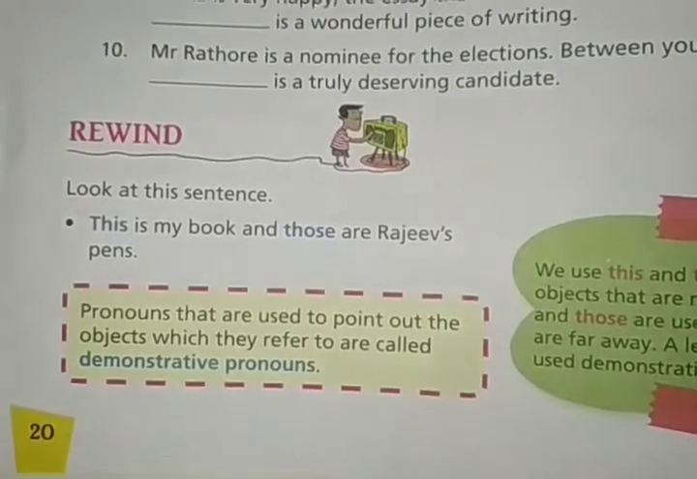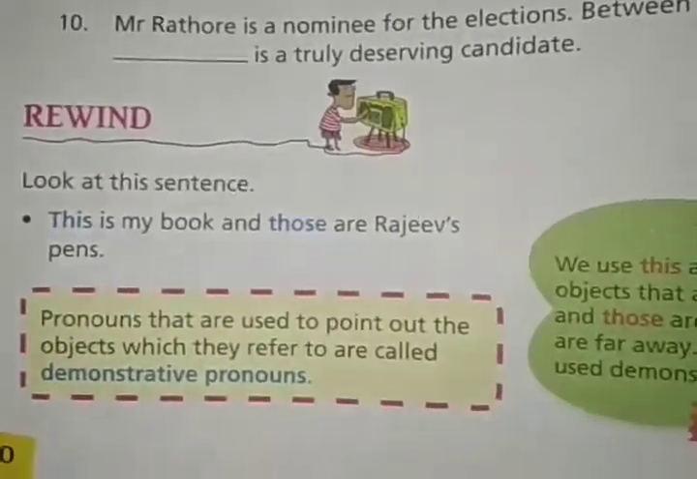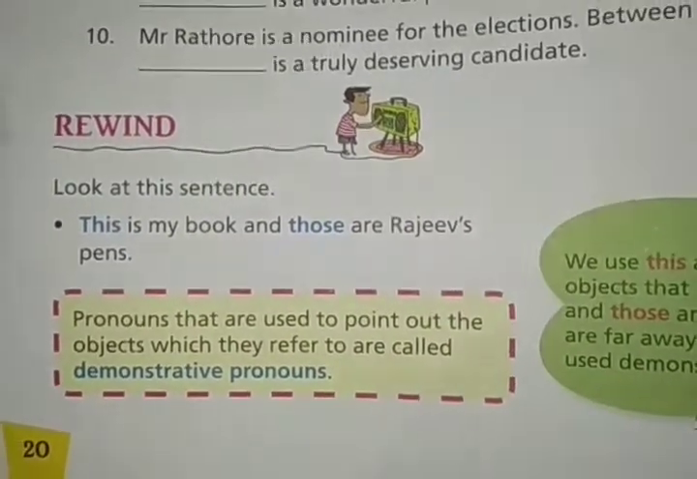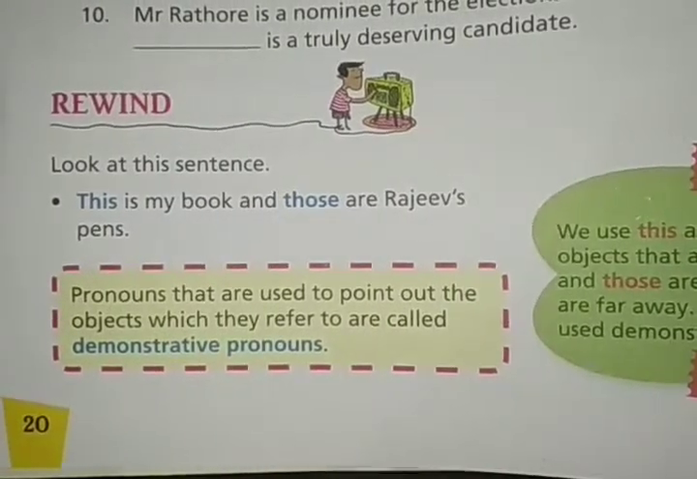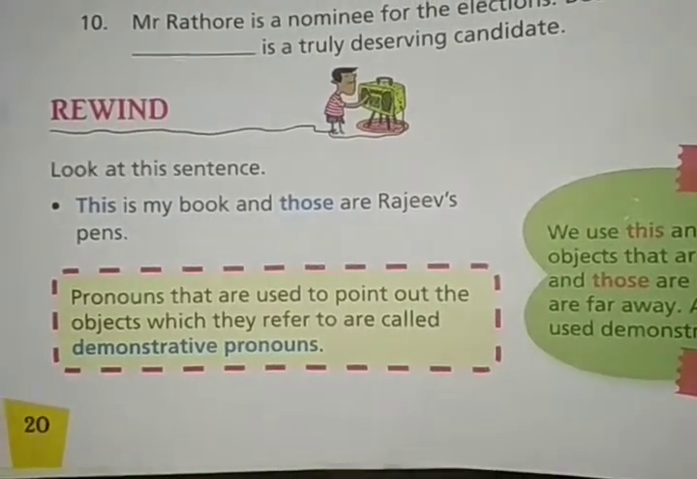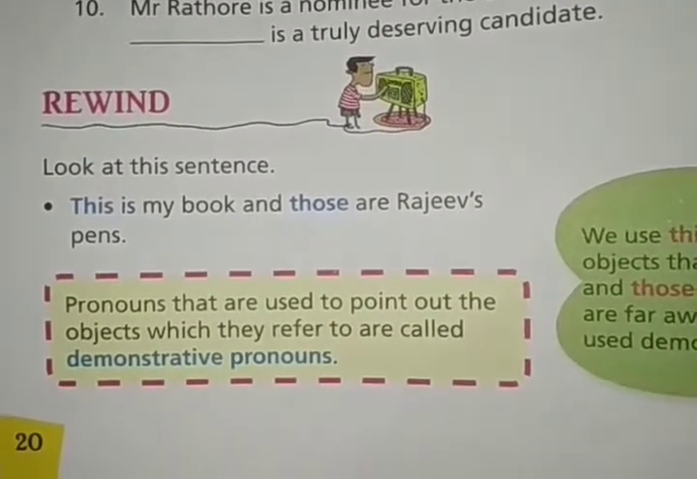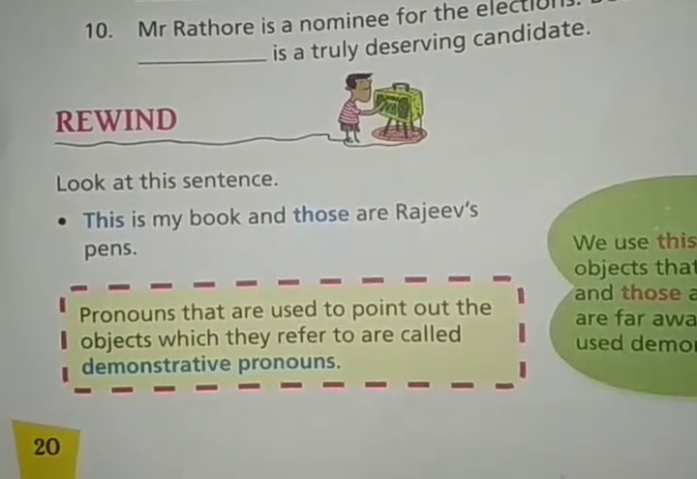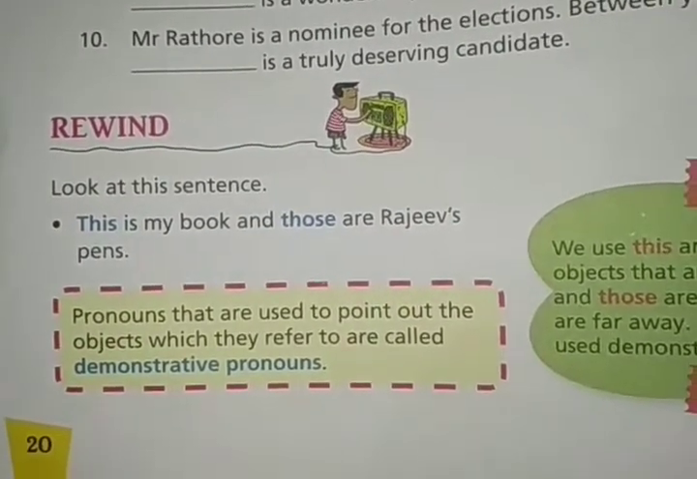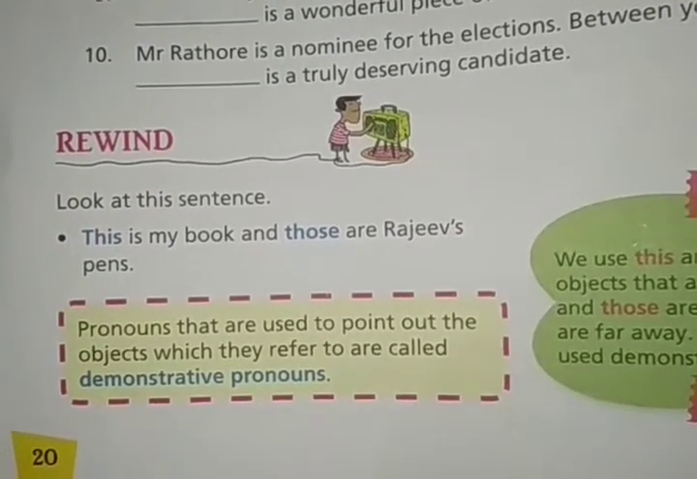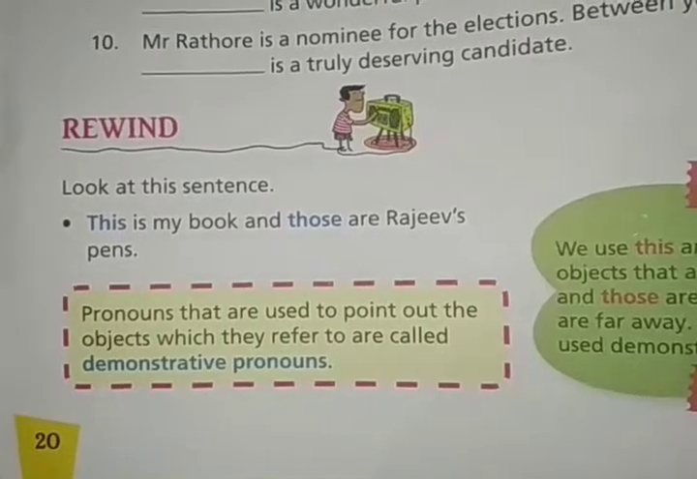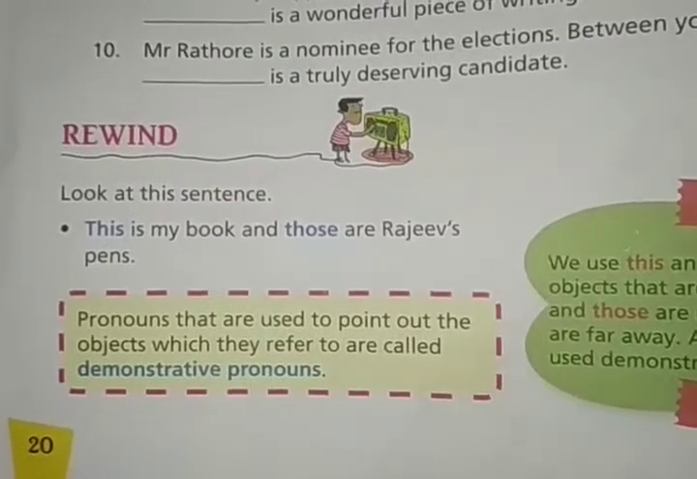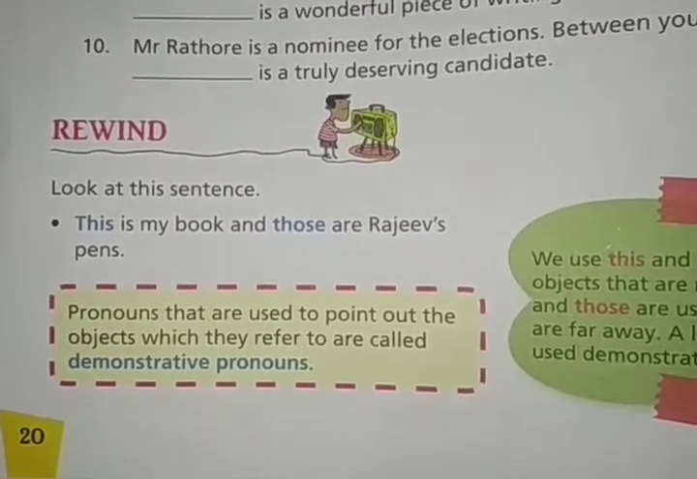The next kind is demonstrative pronouns. Look at the sentence: this is my book and those are Rajiv's pens. From the sentence we understand that this, as we all know from nursery, is used when we are talking about a single thing nearby us. And those is used for plural things, many things, more than one thing, far away, a little at a distance.